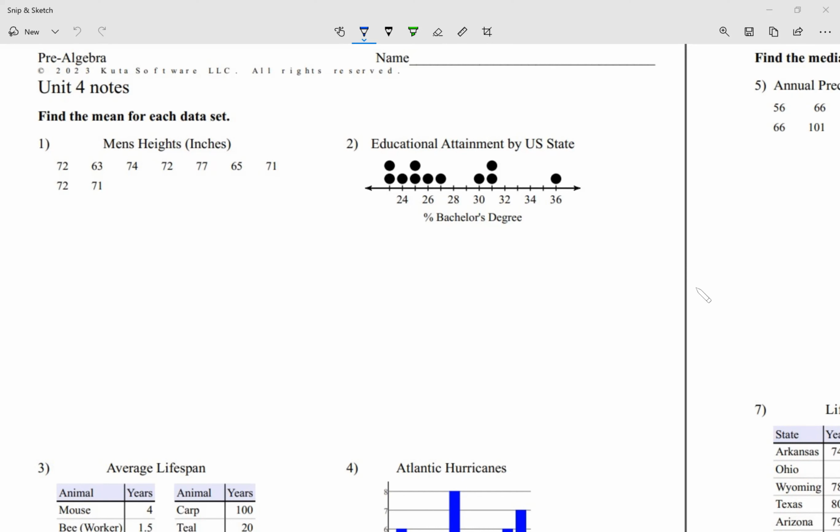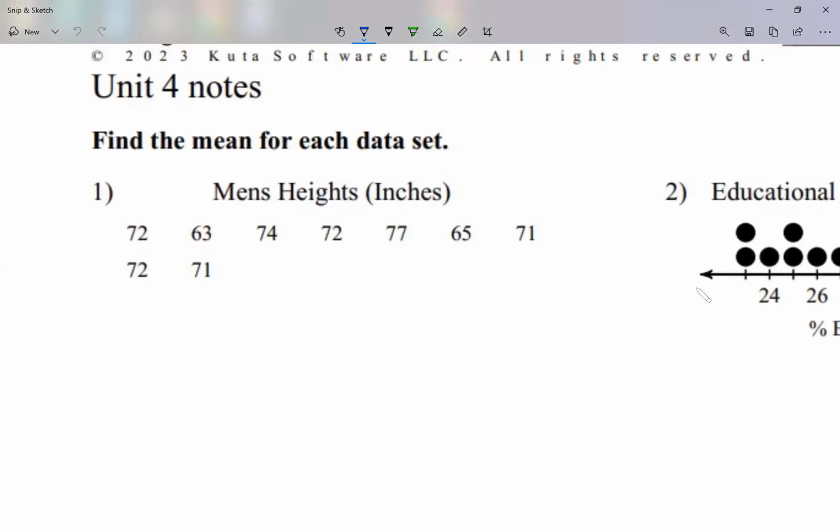So looking at this, find the mean for each data set. We're looking at height. Let's assume that we could take some height of the tall people and add it to the short people. What will the height be if we were all the same height, according to this data? Some of them are 72 inches, 63 inches, 74 inches, 72 inches, and so forth. What we will do, first of all, is add them all.